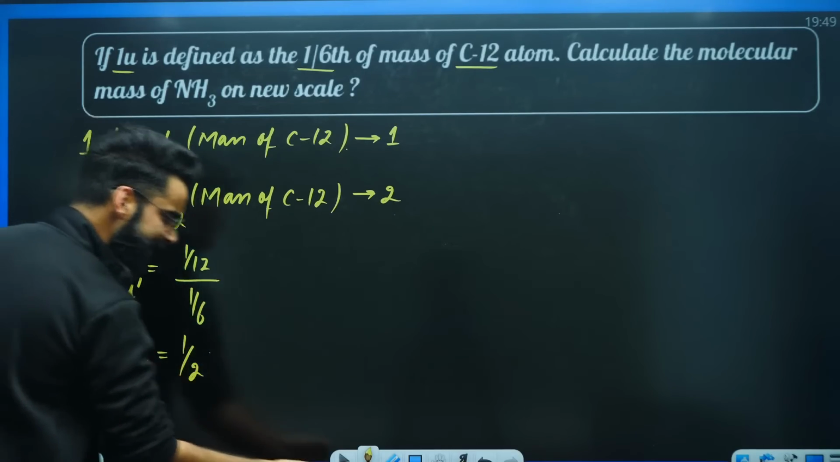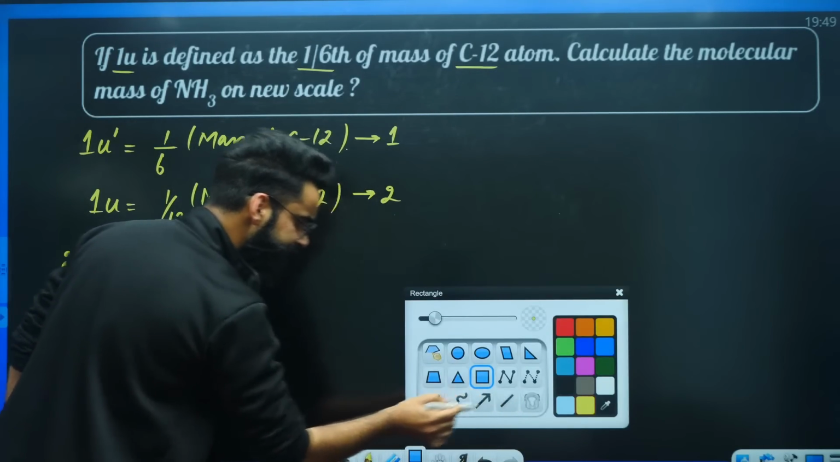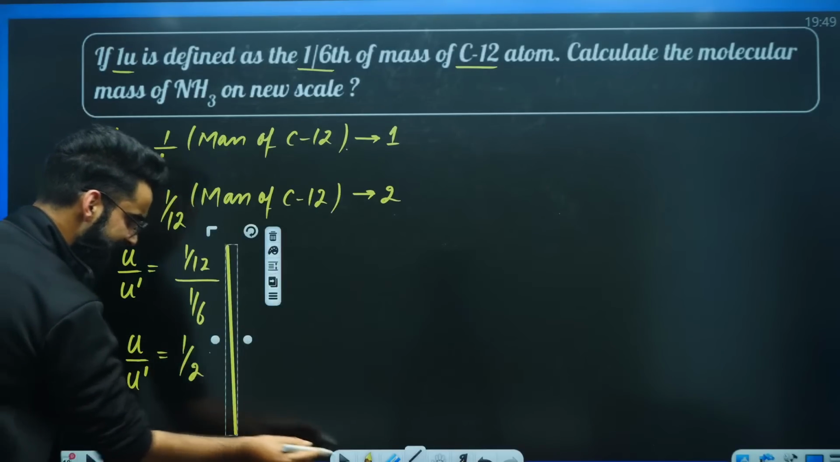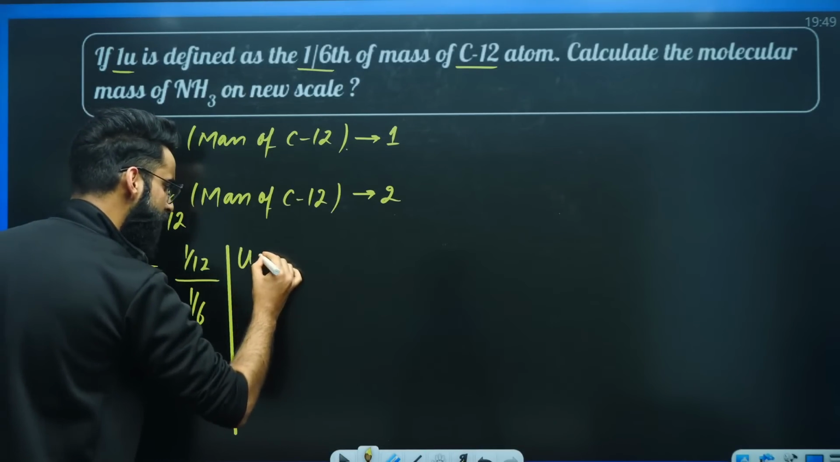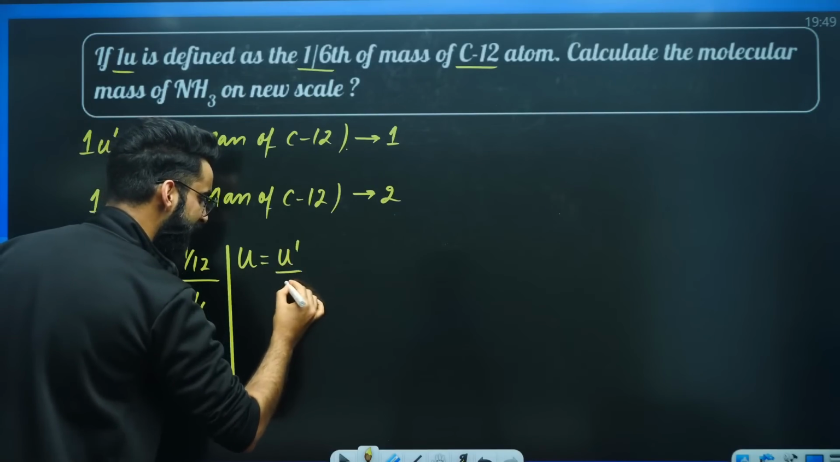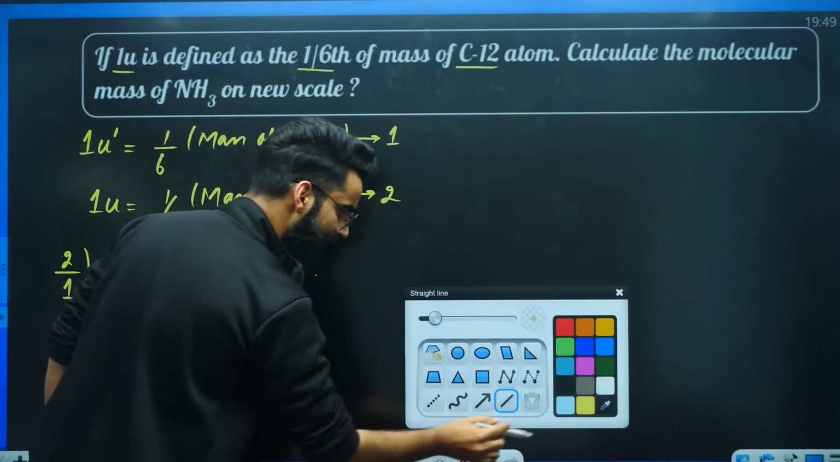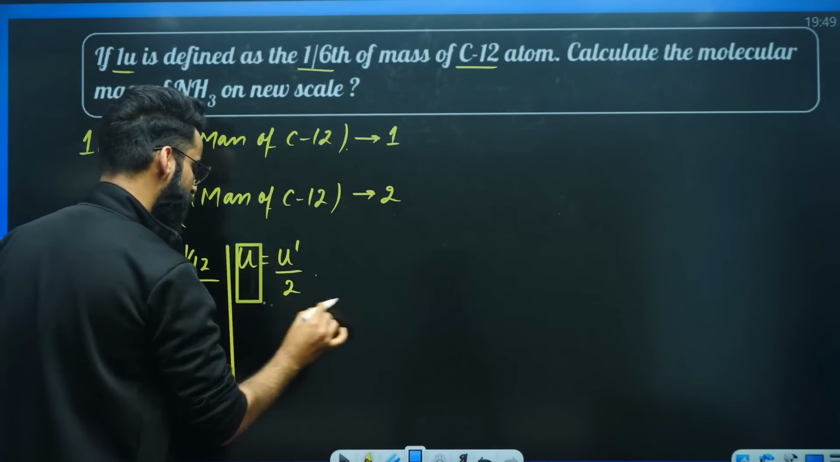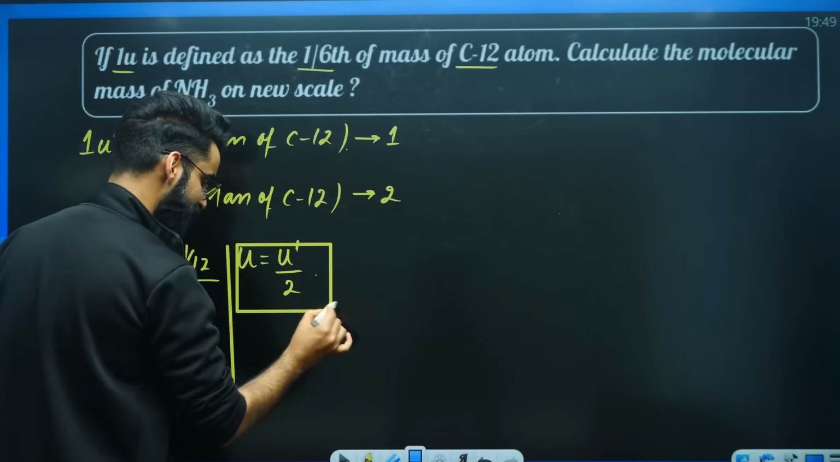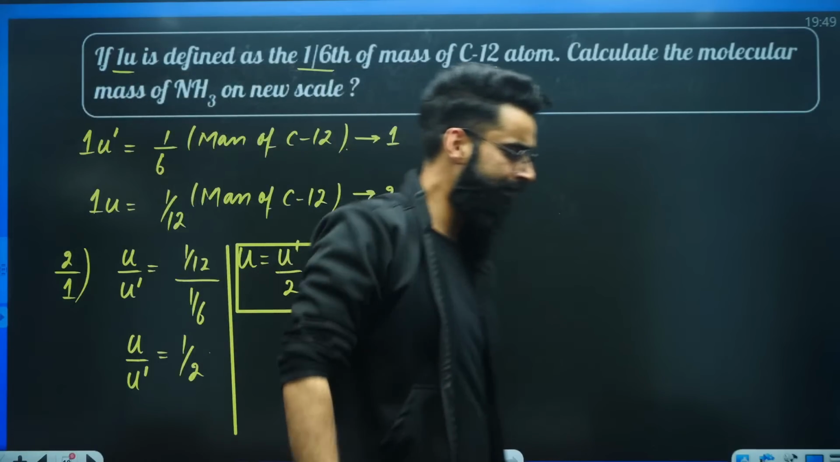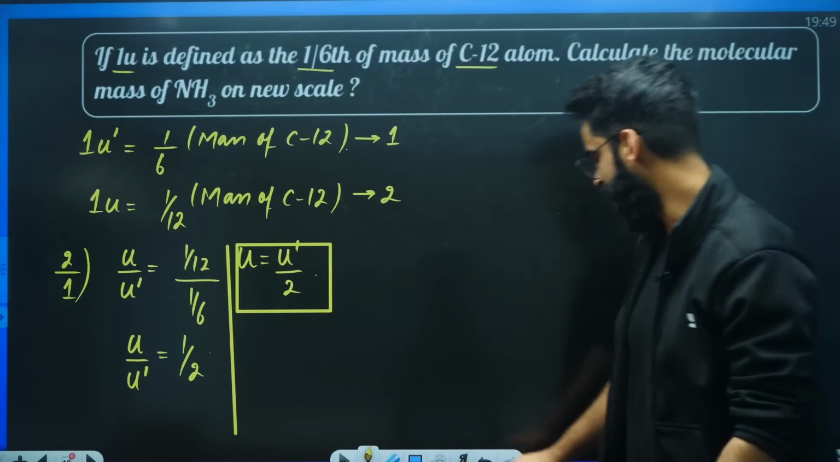Or I can categorically say, my dear students, U is equal to U dash divided by 2. Right? Now since you got the relation between U and U dash, the question is done and dusted now.